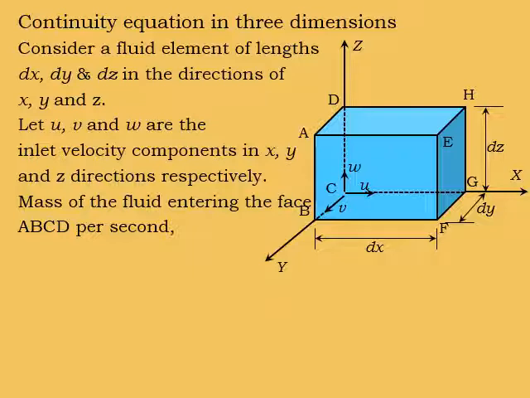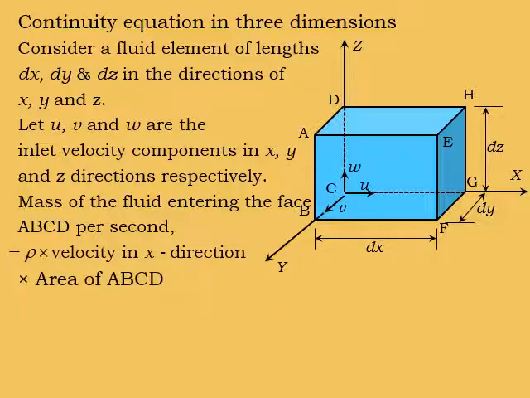The fluid is entering from the left side and leaving at the right side. That means the fluid is entering through face A, B, C, D and leaving at face E, F, G, H.